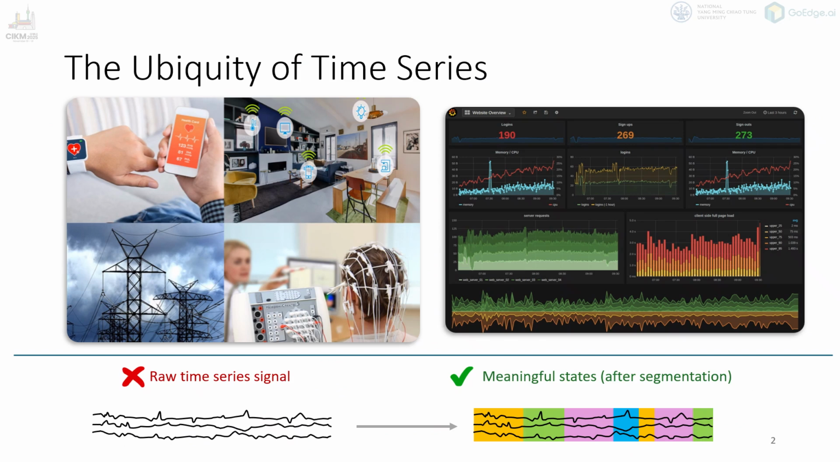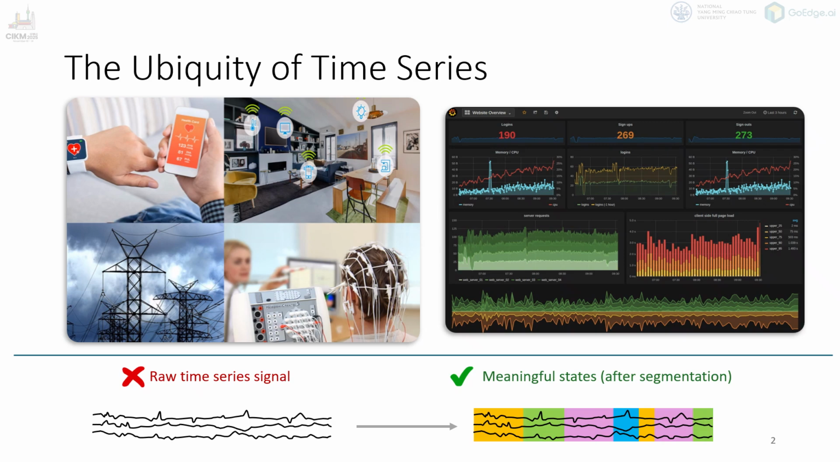Let's start with something we all see every day. Time series data are literally everywhere, from smartwatches tracking our heart rate, to smart homes recording sensor readings, to industrial machines and web dashboards logging performance metrics. All of this generates continuous streams of data that change over time.